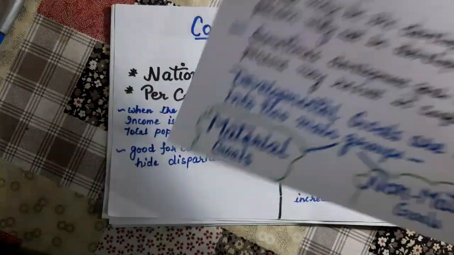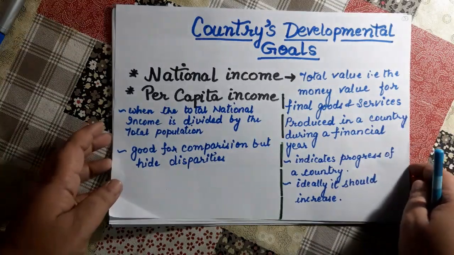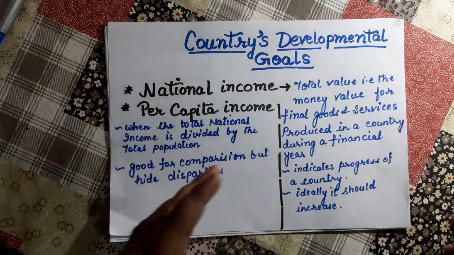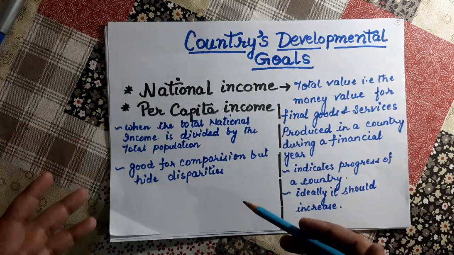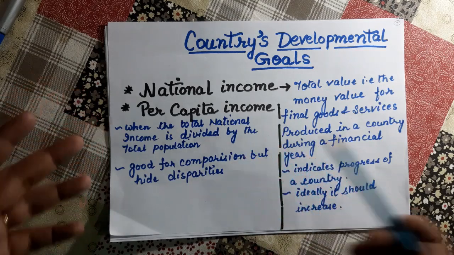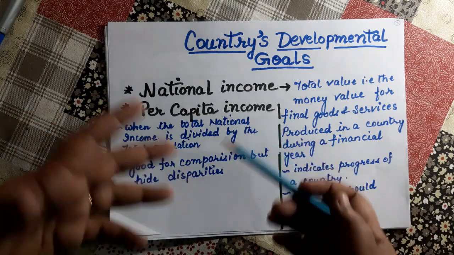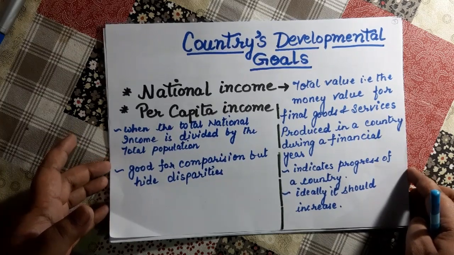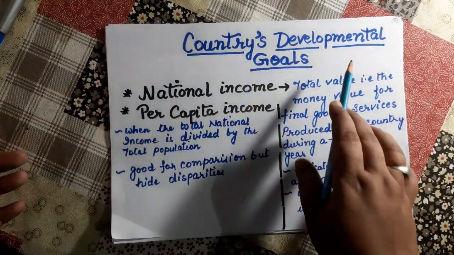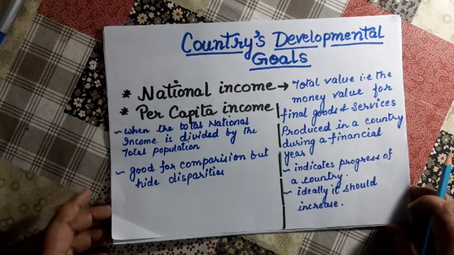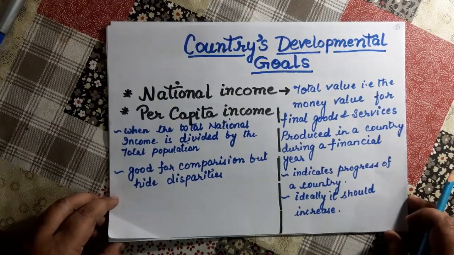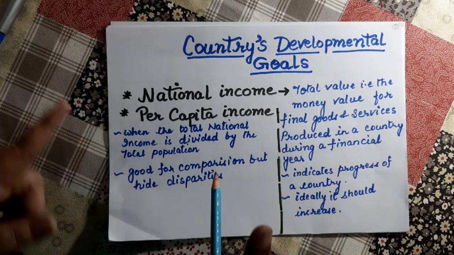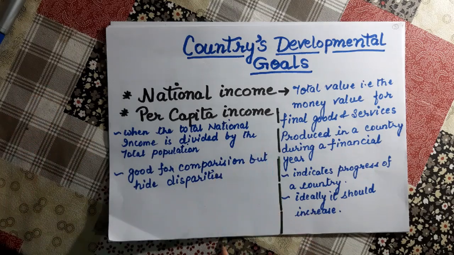Okay, now let's move to the next topic. We are moving to important topics now. This is a very important topic, and if you take commerce in class 11th, it will help you. You must know at this level what national income and per capita income are. They come under the country's developmental goals. When we talk about the country's developmental goals, the concern is with these two types of income, national income and per capita income.